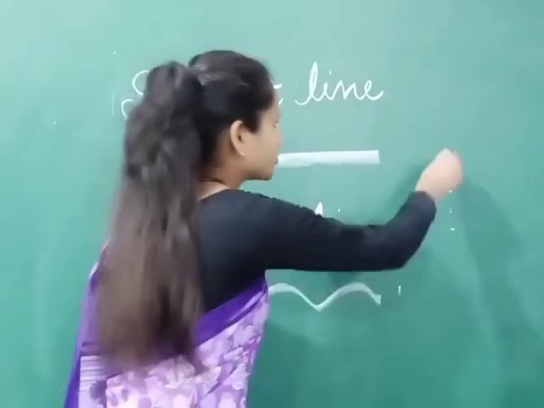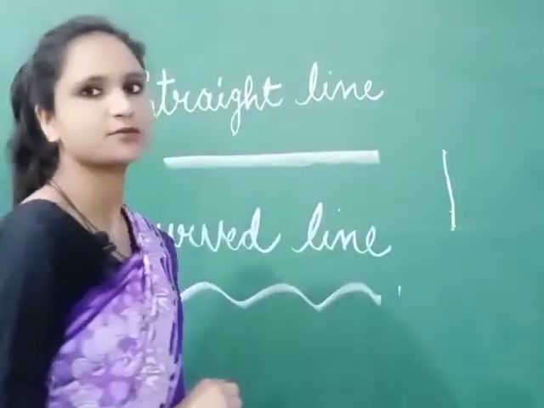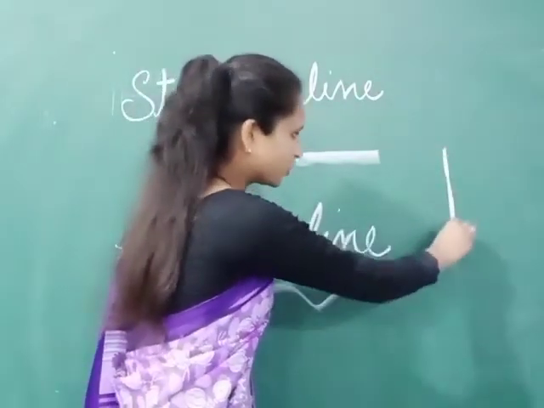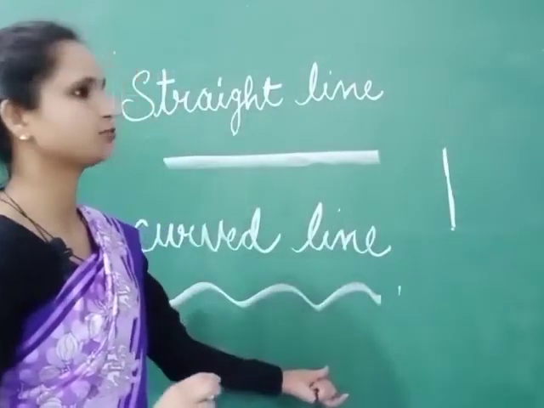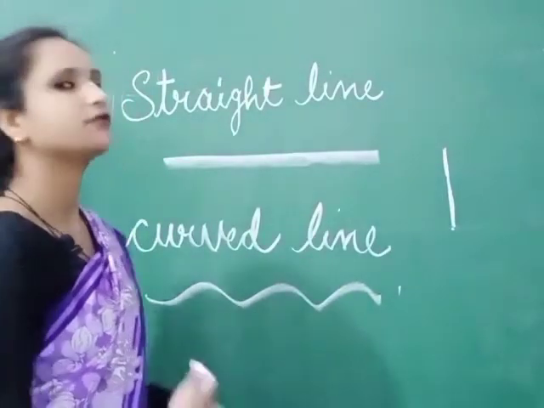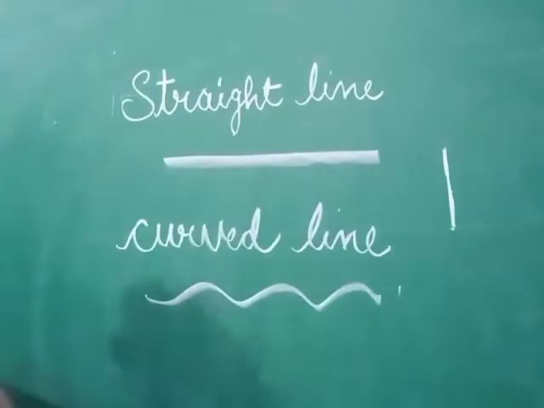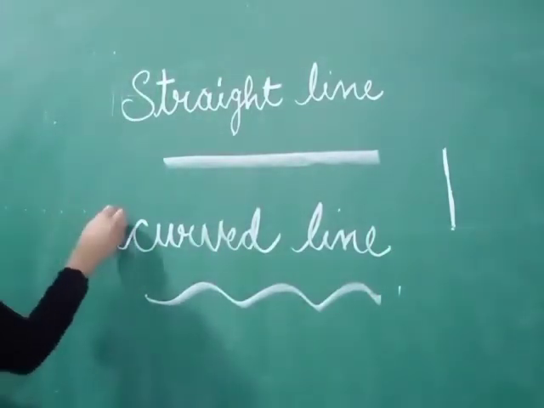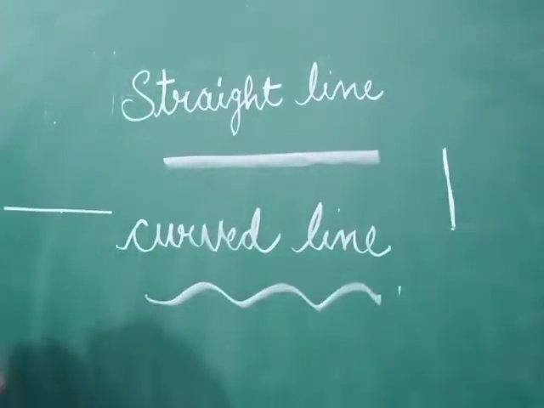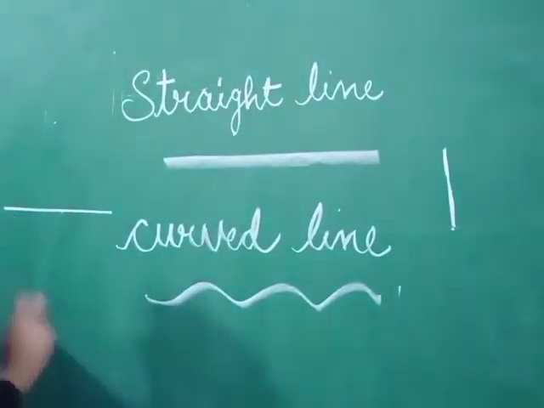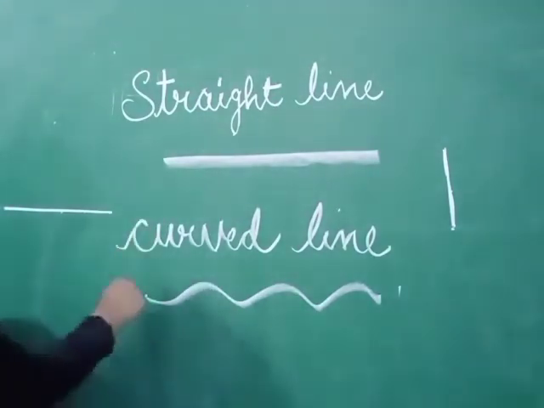Okay, and join these 2 points. When we join many points or when we join dots, we can say we are forming a line. So line is a cluster of points. When a cluster of points are joined together, they form a line. And line is of 2 kinds, straight line and curved line.